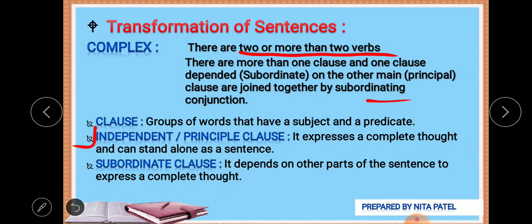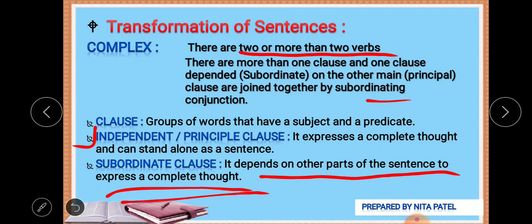Now what is a subordinate clause? A subordinate clause depends on the other parts of the sentence to express a complete thought. For example, when the teacher came. Now look at this sentence: when the teacher came.